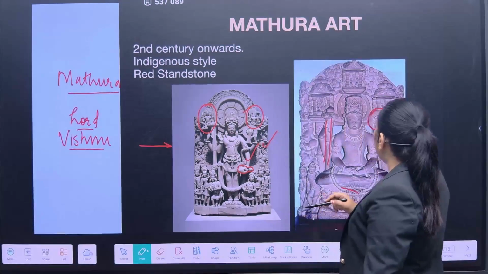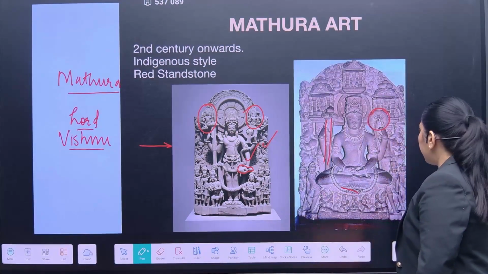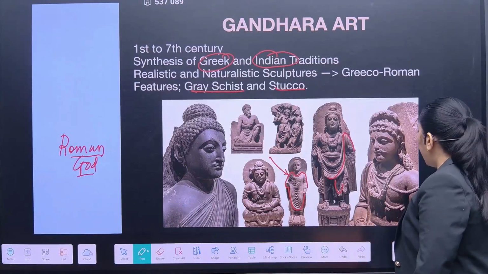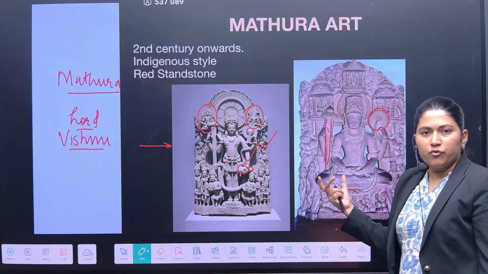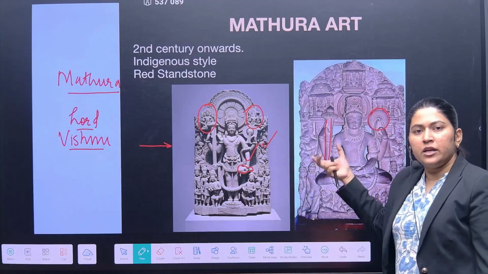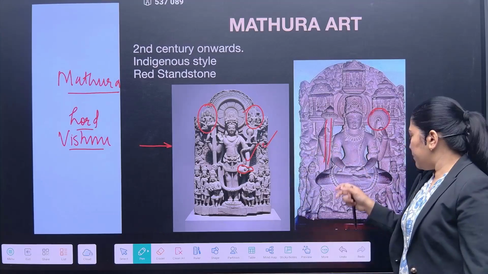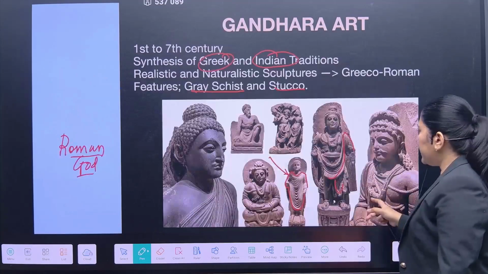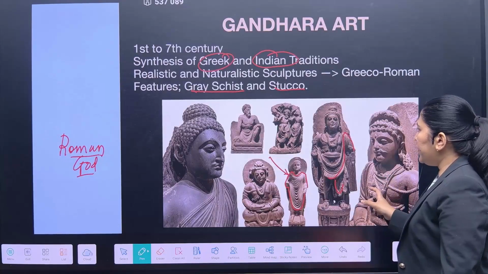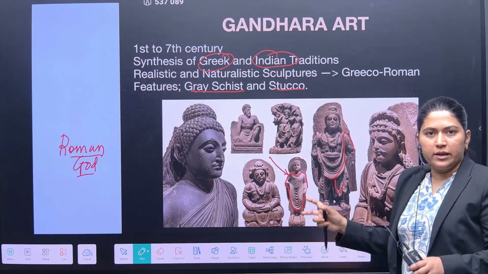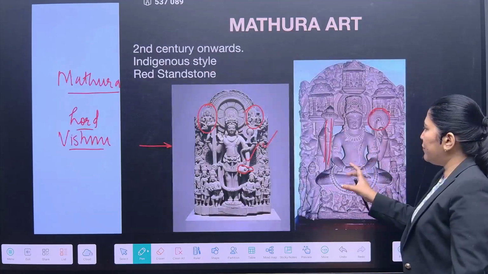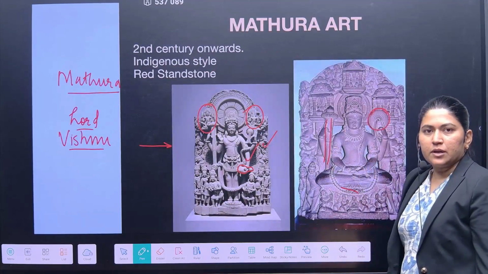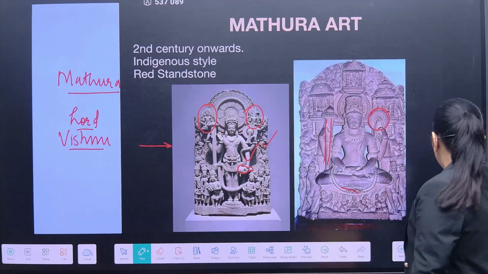This is the difference between Gandhara and Mathura art. Here Hinduism's values are included in the sculptures, whereas in Gandhara art you will not find a single Hindu element. Here you will find Hindu elements along with Buddhist elements. So this was the Mathura art.